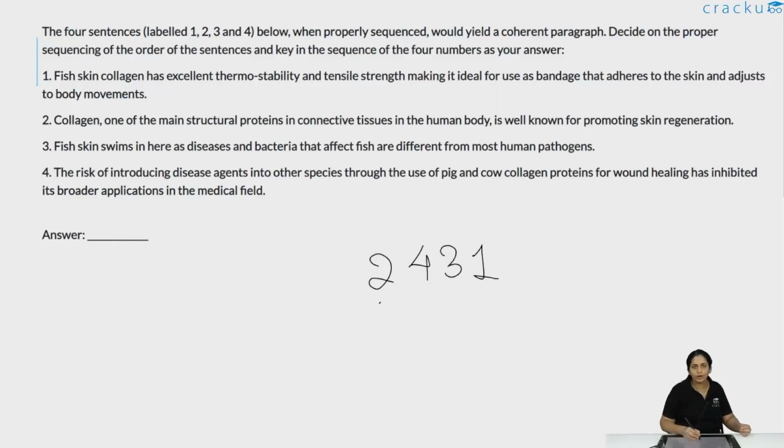So 2 tells you the value of collagen. 4 tells you can't take just any collagen. 3 tells you that fish collagen would make sense, and then 1 tells you the advantages of fish collagen. Together this tells you about why fish collagen is a good idea. So the order of the sentences should be 2, 4, 3, 1.